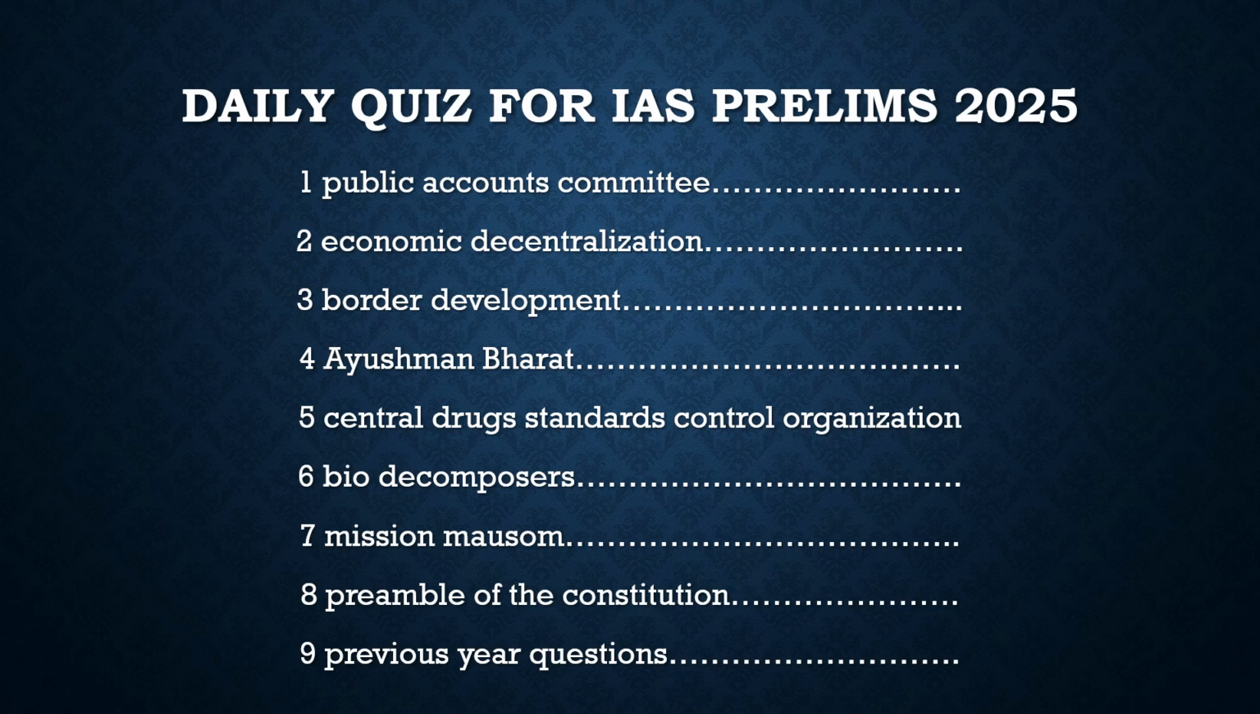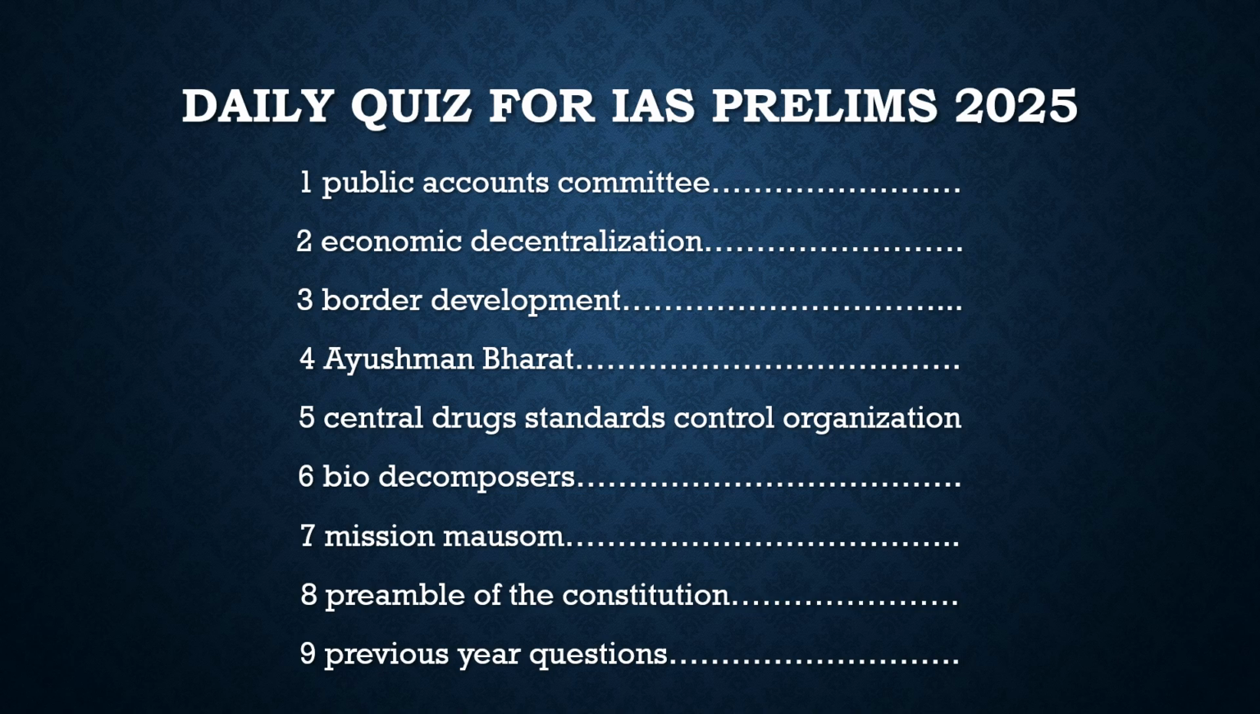So without any delay, let's have a look at the topics we have to discuss today, from which we are going to derive today's quiz. The first article in the news is about the Public Accounts Committee. Why is it in the news? Because it has taken up the subjects which it is going to investigate. Our motive is not to discuss what those subjects are, but to understand what this Public Accounts Committee is about. Let's get the basic idea about the Public Accounts Committee.